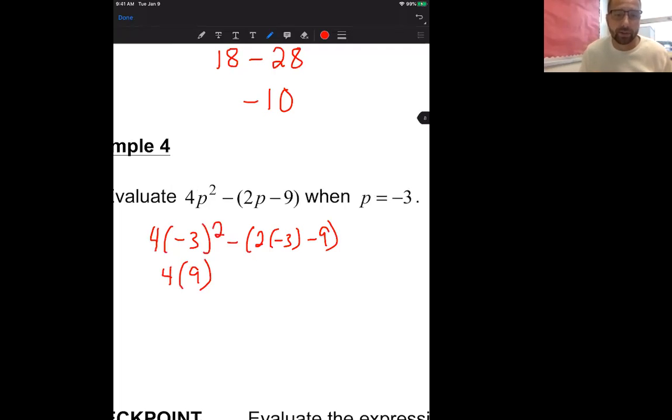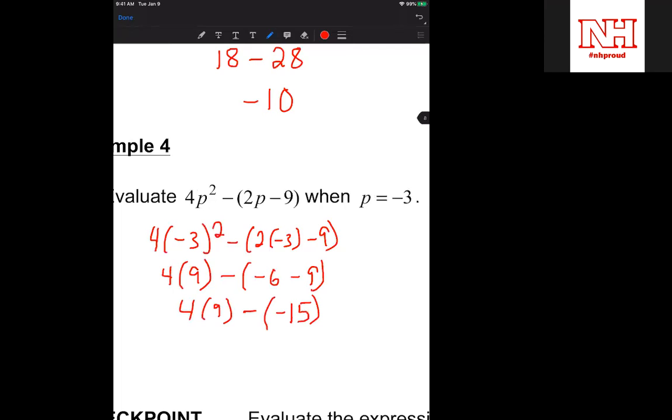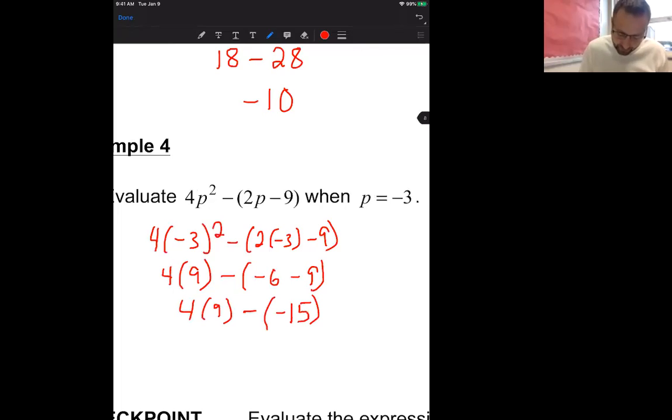But since it's inside the parentheses, it's going to be a positive 9 minus 2 times -3, which gives us -6, minus 9. So now we go through and work left to right. We'll do the parentheses next. So we have 4 times 9 minus, what's -6 minus 9? -15. Perfect. 4 times 9 is going to give us 36. And then now we have minus a negative.